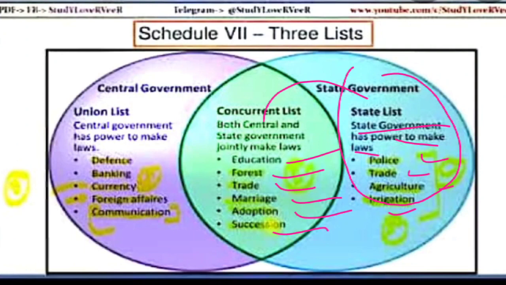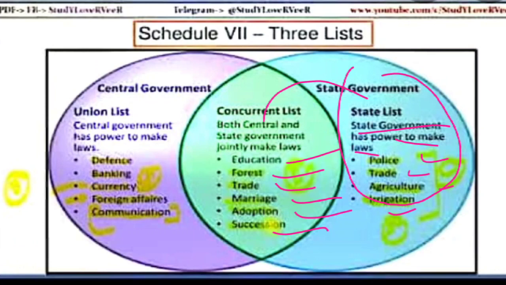So these are the fields also where the state government has the right to pass the laws. But in case the central government also passes laws on the concurrent list, then the law the state government passed over that will become inoperative. Inoperative, what is the meaning? Ineffective. Okay, ineffective or inoperative.